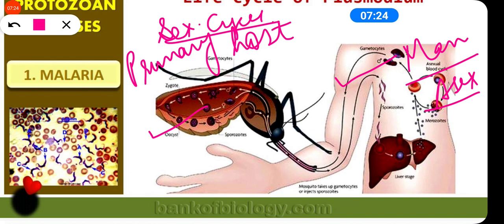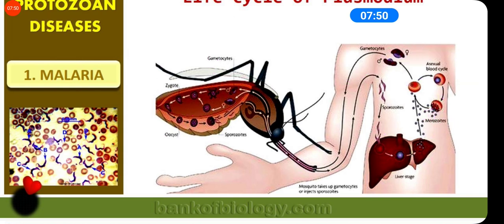That is why man is called the secondary host. Is it clear? Even though the mosquito is a vector in the spread of the disease, as the sexual cycle is completed in the female Anopheles, it is considered the primary host and man the secondary host.